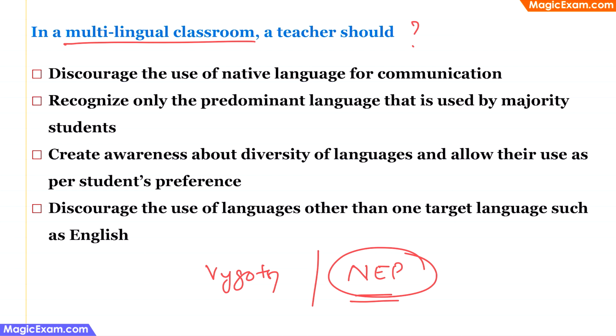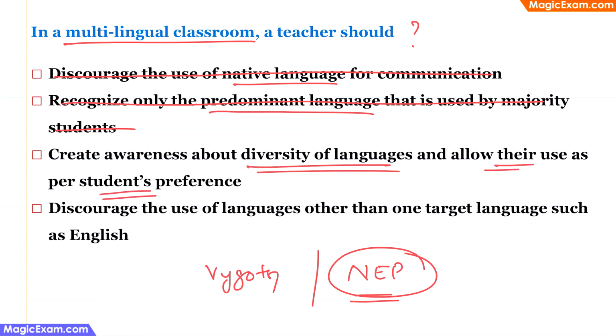Now, when we look at the answer choices, the first one says discourage the use of native language for communication. So this is incorrect because native language is encouraged. Then recognize only the predominant or the majority language. This is also incorrect. And the third one says create awareness about the diversity of languages and allow their use as per students' preference. At a young level, right?